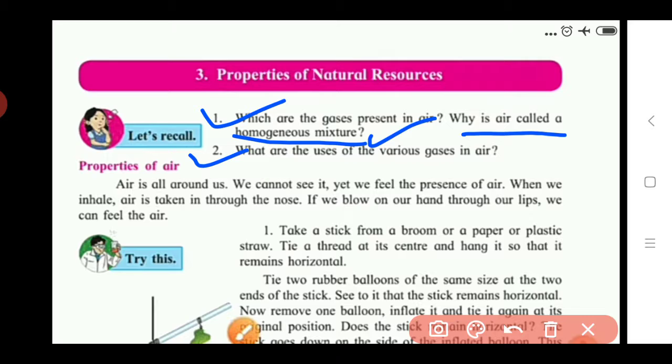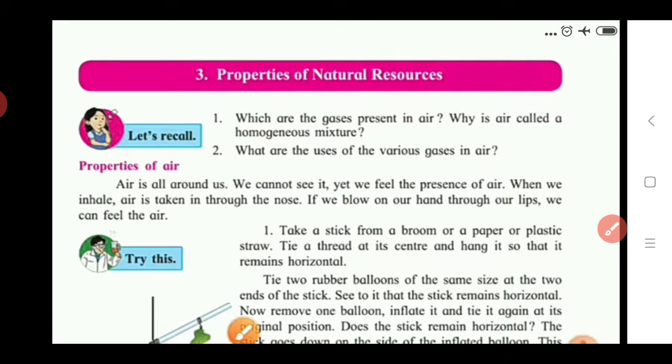Another gas, ammonia, is also used in the airtight packaging of foodstuff. All of these uses we saw in the last standard, so I revise again. The answer to the second question: nitrogen helps in the synthesis of protein. It also helps in the production of ammonia.